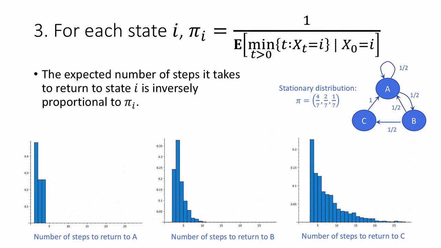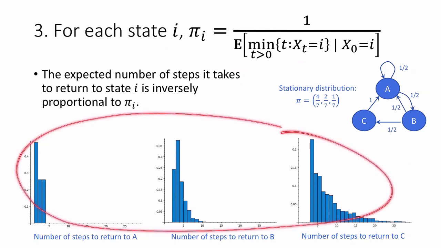The third conclusion of the theorem is that for any state i, pi sub i, the probability of i under the stationary distribution, is inversely proportional to the expected number of steps it takes to return to state i. That's what this quantity here is. To see this in action, let's again look at this example. I coded it up, and I just looked at the empirical probability of returning to a given state in some number of time steps. So these graphs come from like 1,000 trials or something like that.